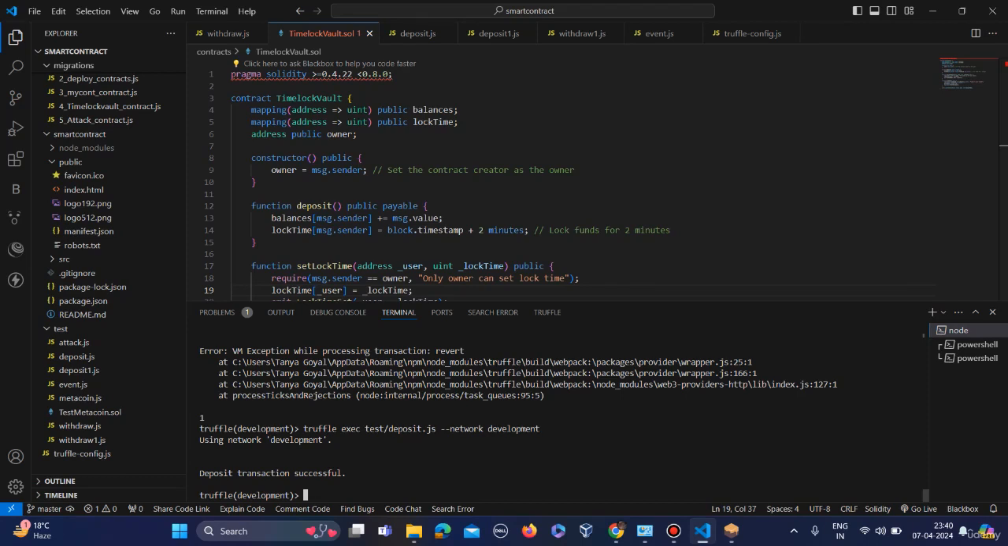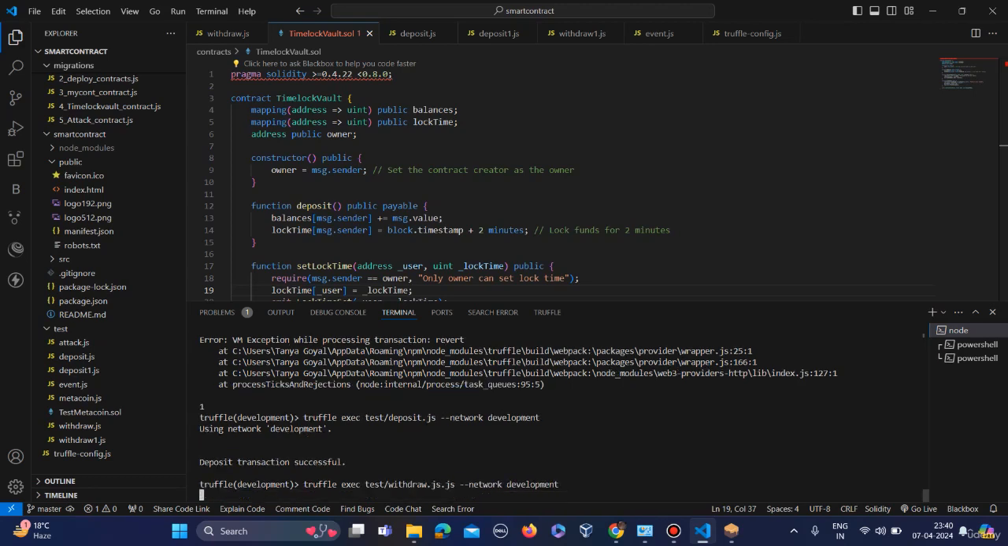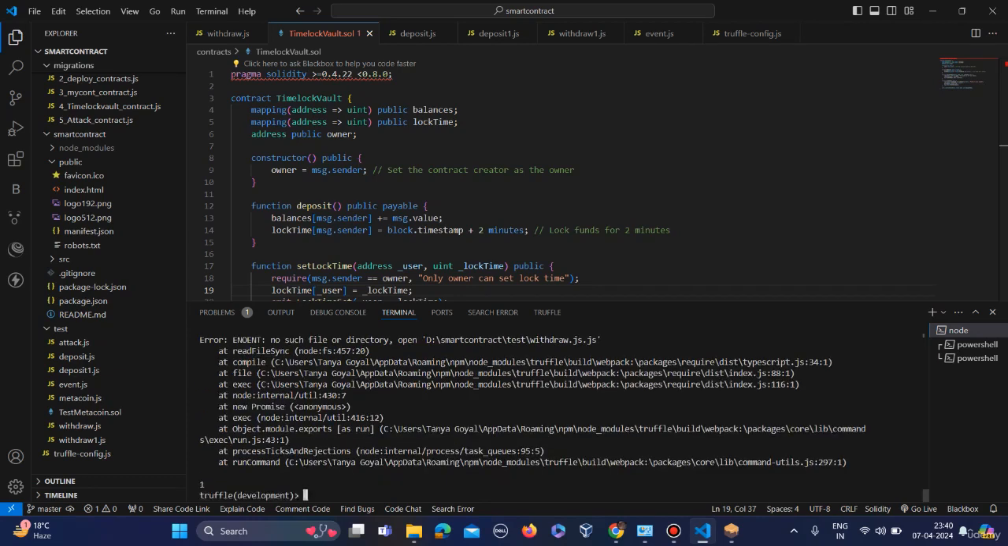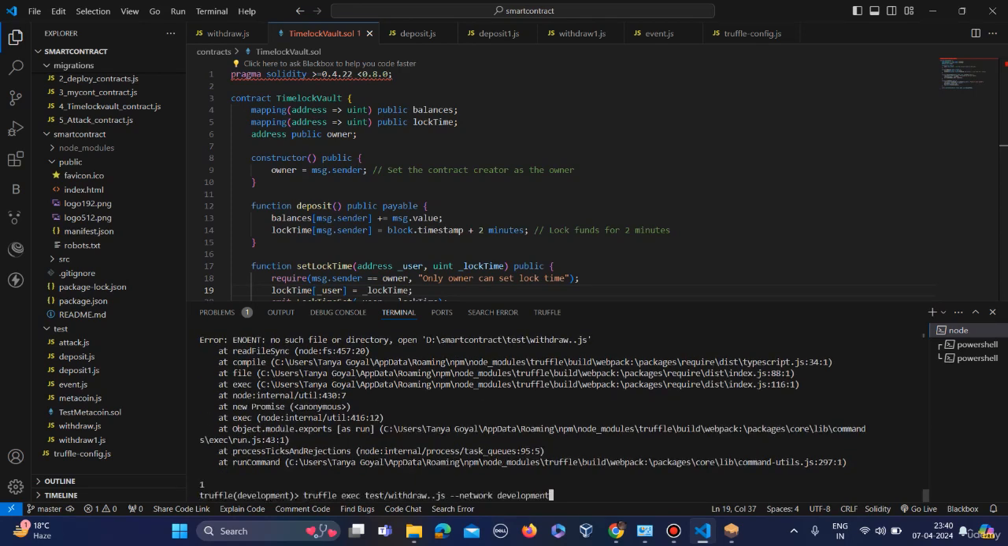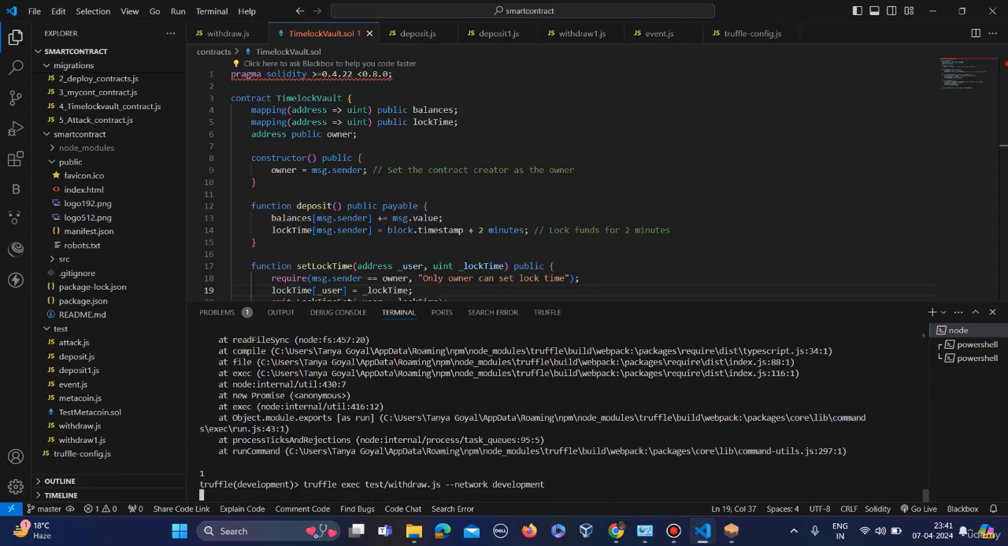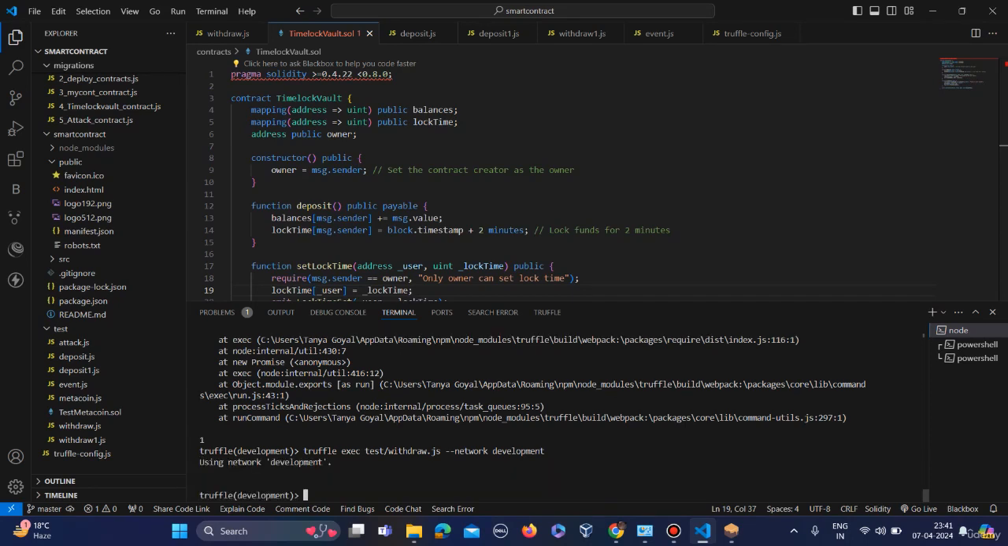Now let's see what happens if we try to withdraw the funds which we have deposited. Let's use the same command, but this time we will use withdraw.js. Oh, sorry, it's wrong. Again wrong. Withdraw.js. Okay. As you can see, it didn't show anything.